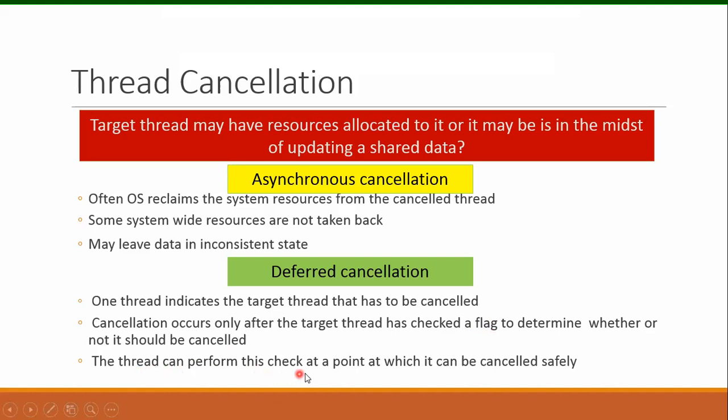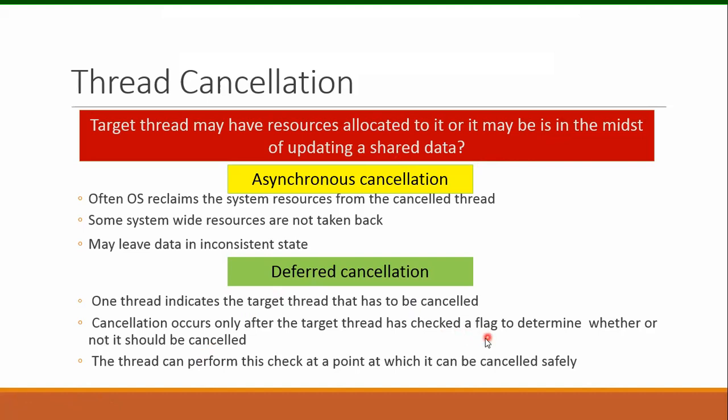The thread can perform this check at a point at which it can be cancelled safely. This means target thread can set the value of this flag to indicate that it can be cancelled safely. So if target thread is performing an update operation, it will not allow itself to be cancelled.